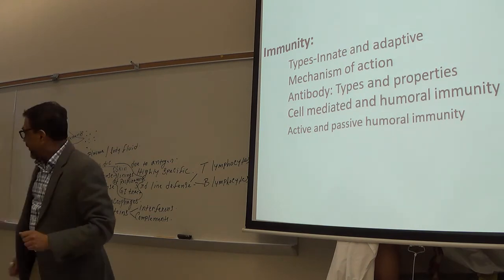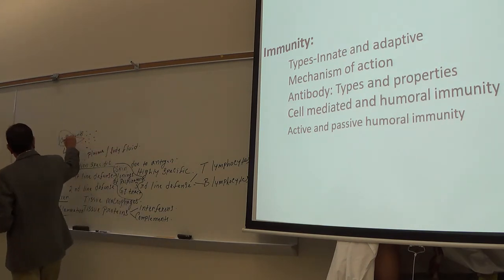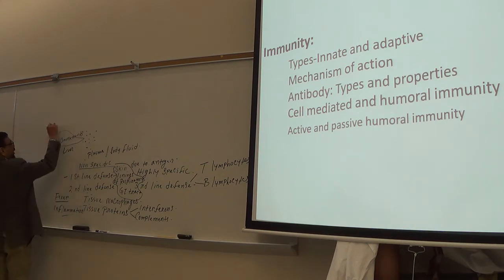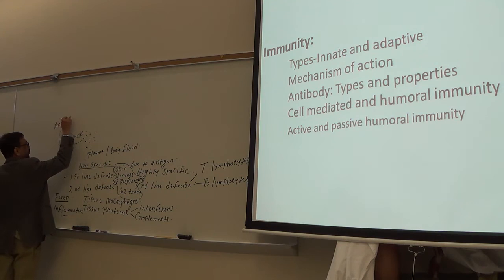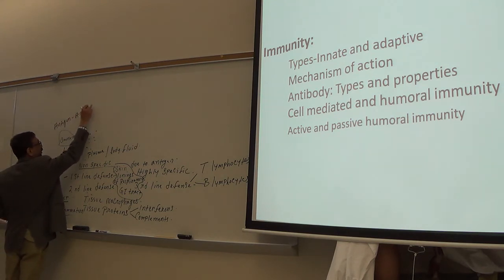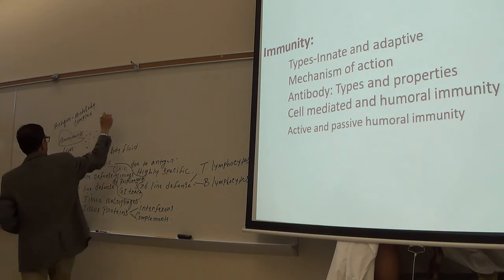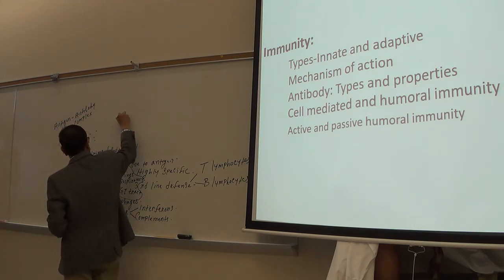And complements, remember, get activated by antigen antibody complex. So what is that? You know, this is an antibody. Usually antibodies are Y-shaped.